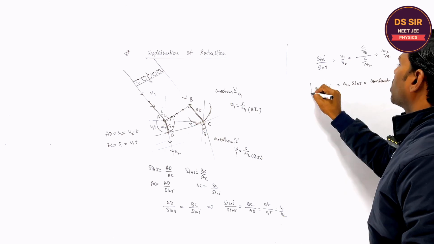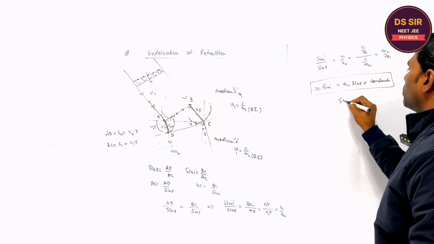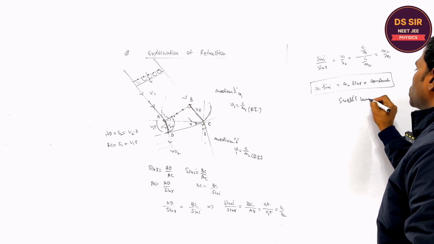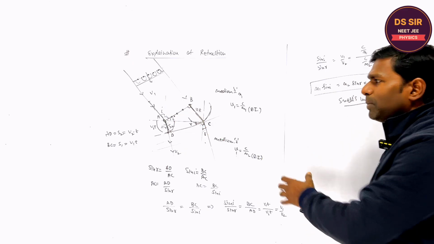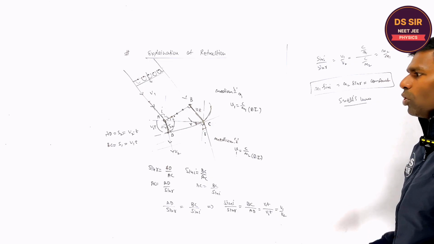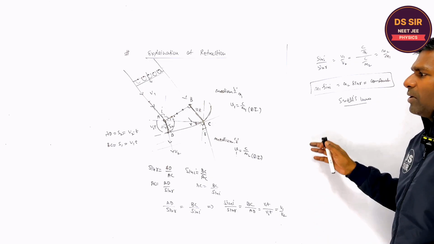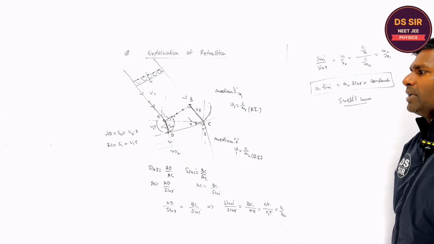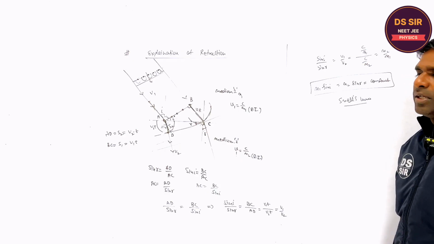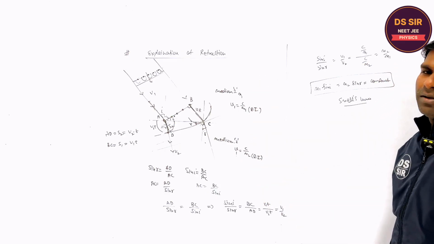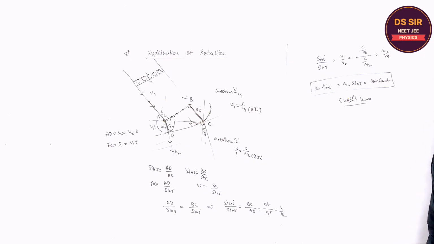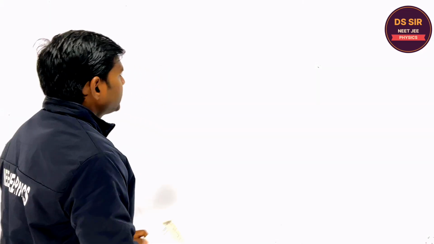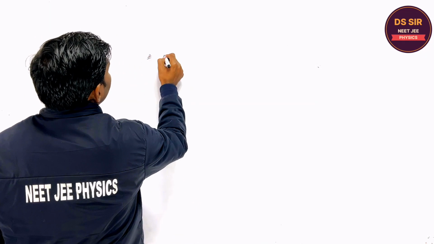So this is called what? Snell's law, right? So Huygens explained Snell's law with the help of wave theory, Huygens principle. Is it clear or not? Yes. So the refraction is explained on the basis of the wave theory also. Copy this. Now let us see the explanation of reflection.